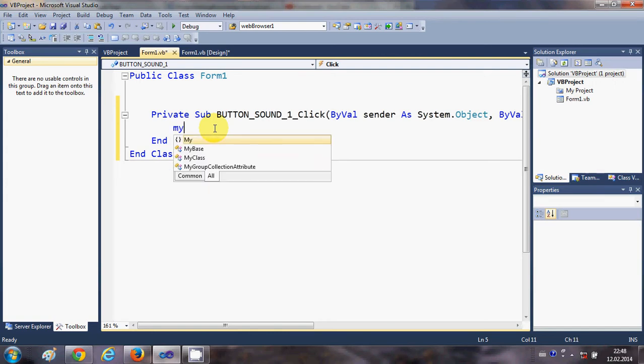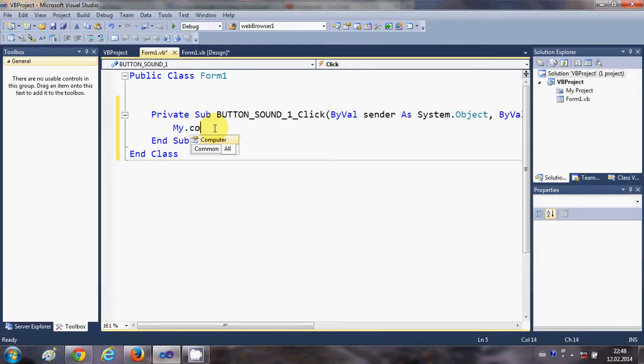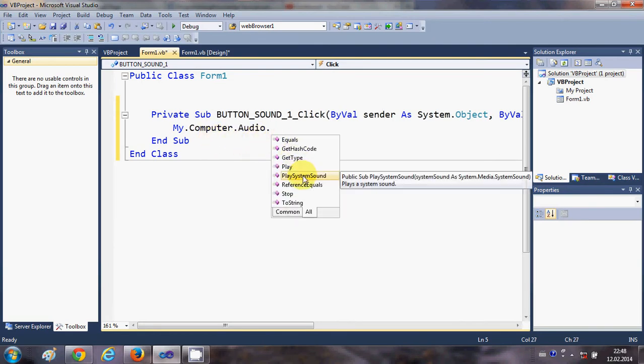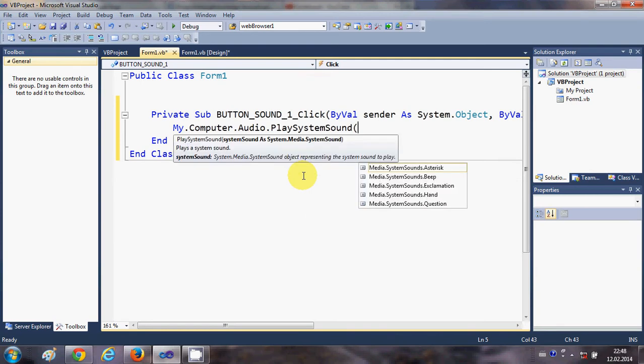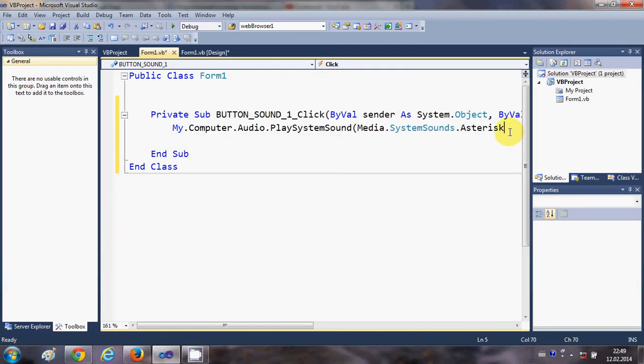So I will write my dot computer dot audio dot play sound, and in here I'm going to add this first system sound, which is media dot system sounds dot asterisk. Okay, and I will close this,